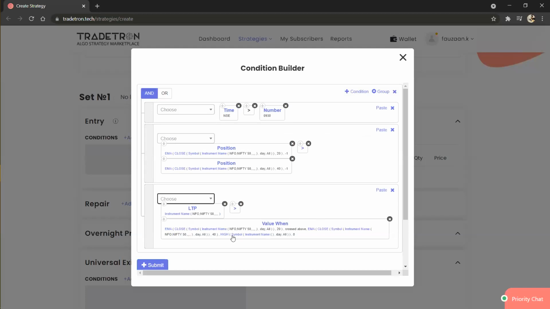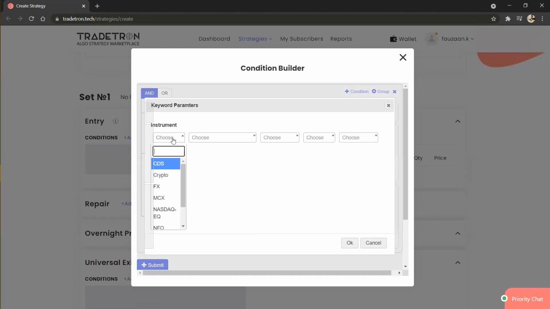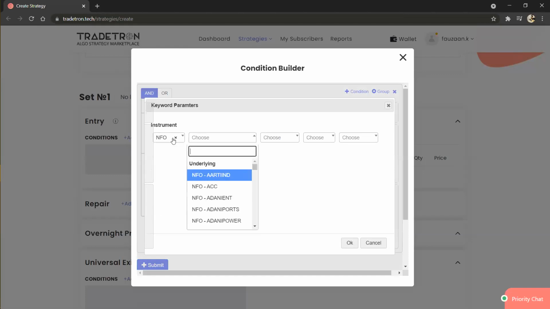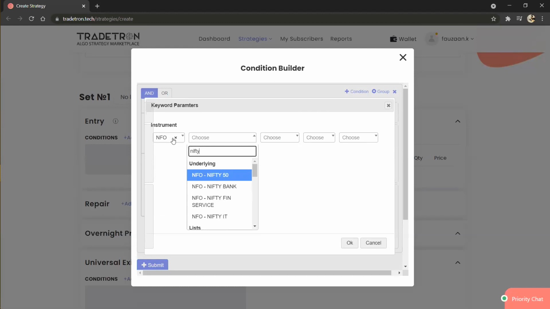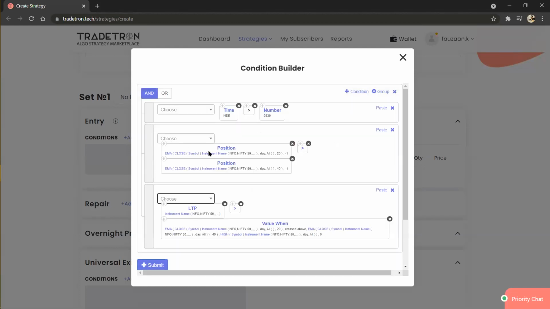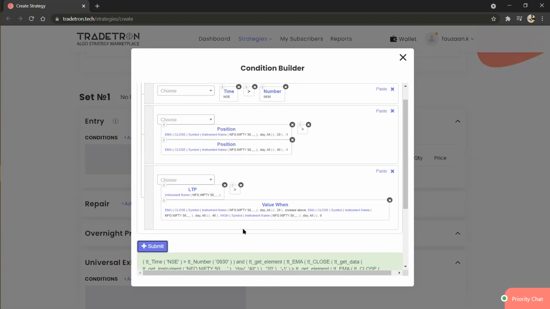We want the high of that candle, so here also we have to select the instrument name for the same. This keyword will return us the high of the crossed over candle.